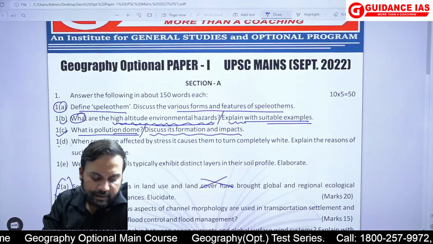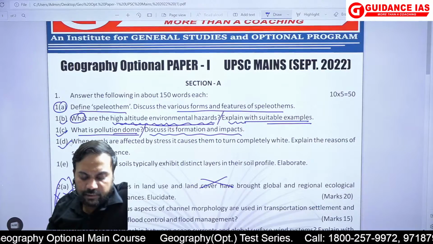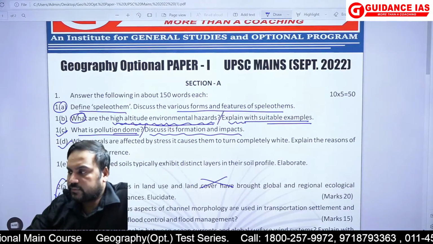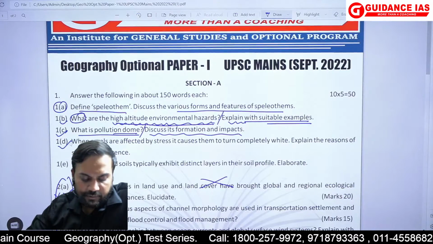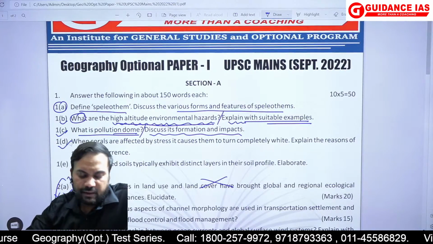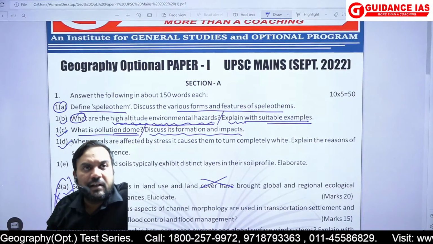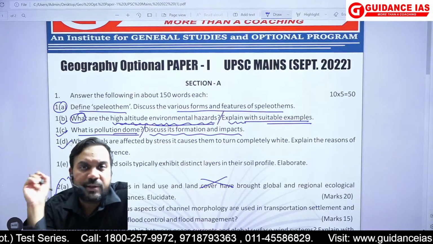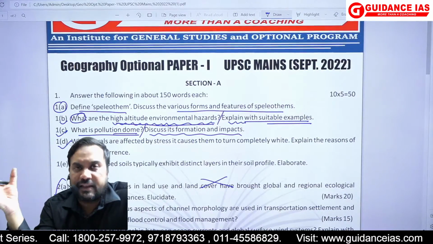Question number 1D. When corals are affected by stress, it causes them to turn completely white. Okay. And if you talk about this question, it is a very straightforward question on coral bleaching. And if you have watched the class, I repeatedly and always use environmental stress.